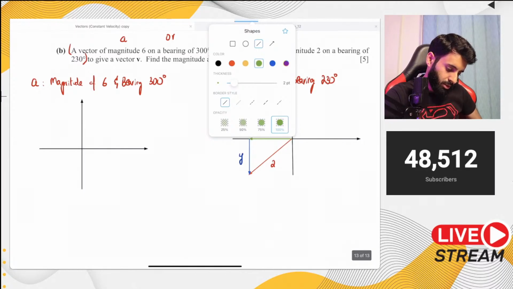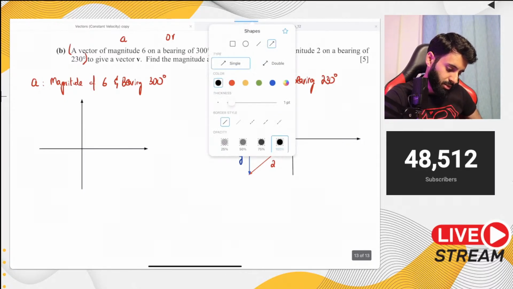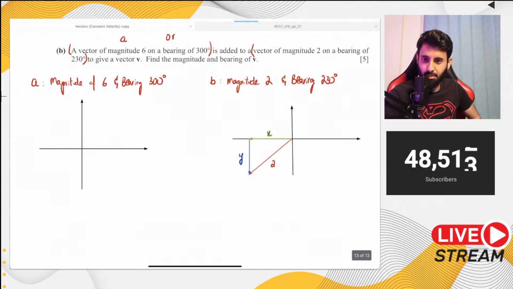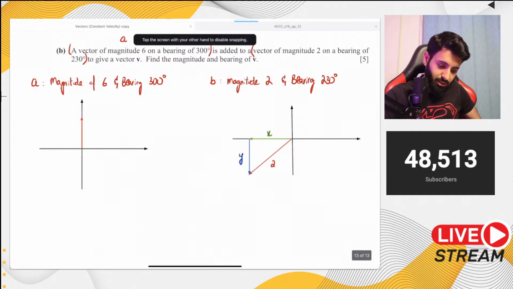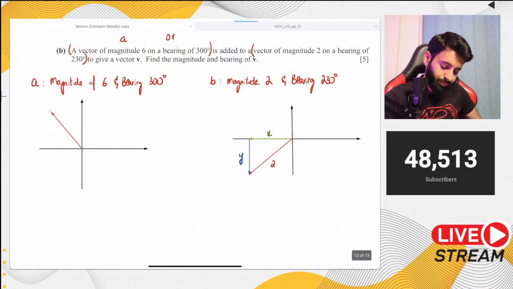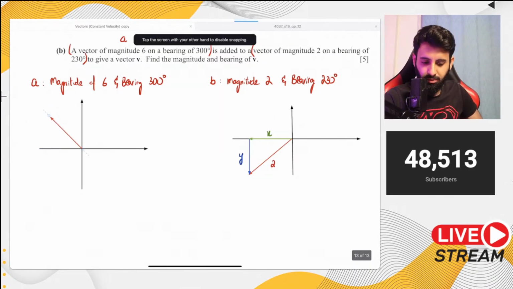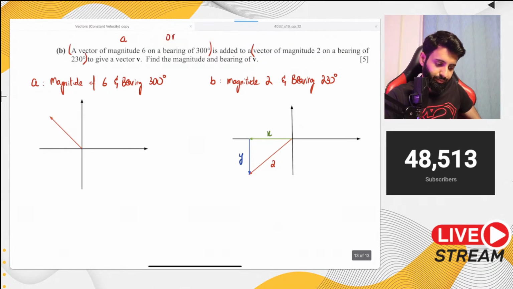So this is on a bearing of 300 degrees, so that means 300 degrees. I fixed it, boys and girls. Relax. So 300 degrees. This is 0, this is 90, this is 180, this is 270. Here's 300 degrees. Okay, now it's right. So 300 degrees is going to be between 270 and 300.